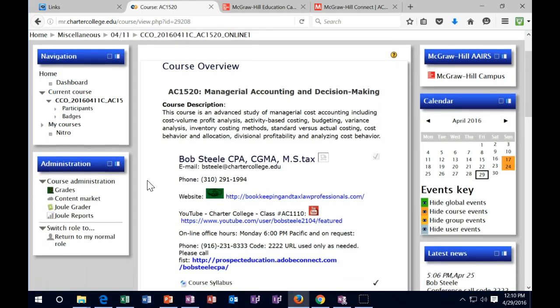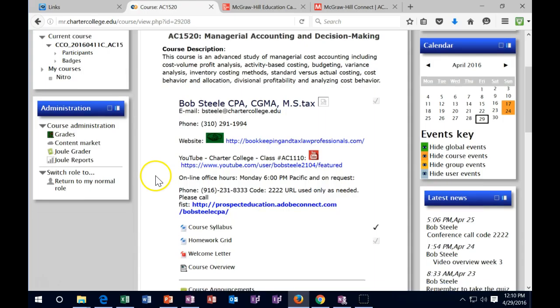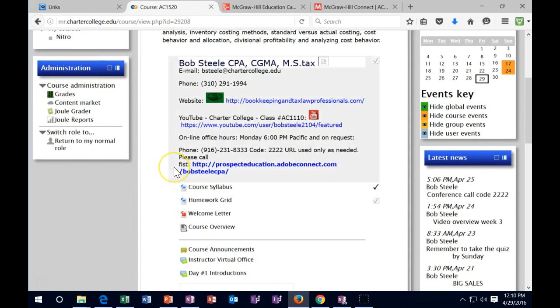Remember that the contact information is down here. We have the name, we have the email address. We also have the office hours down below. Remember that the office hours are not required, but there is time carved out for you if you choose to go there and ask questions at that time.